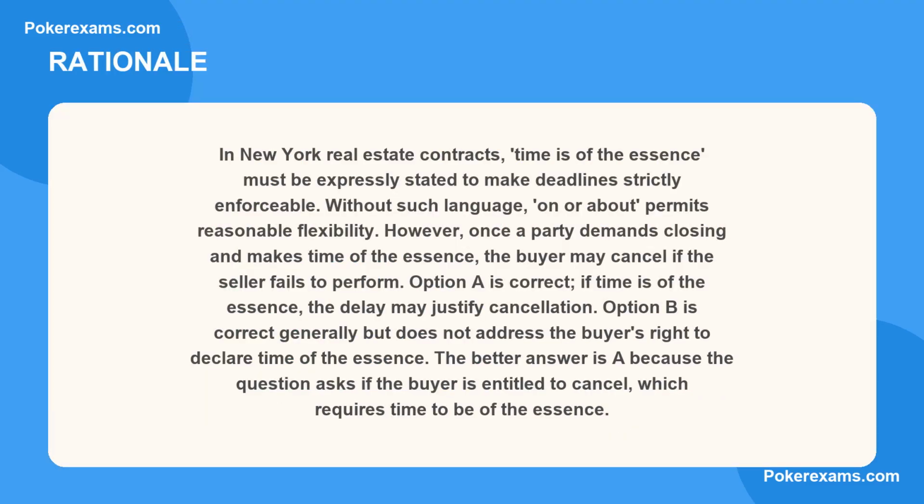Here is why. In New York real estate contracts, time is of the essence must be expressly stated to make deadlines strictly enforceable. Without such language, on or about permits reasonable flexibility. However, once a party demands closing and makes time of the essence, the buyer may cancel if the seller fails to perform. Option A is correct. If time is of the essence, the delay may justify cancellation. Option B is correct generally, but does not address the buyer's right to declare time of the essence. The better answer is A because the question asks if the buyer is entitled to cancel, which requires time to be of the essence. Next question.